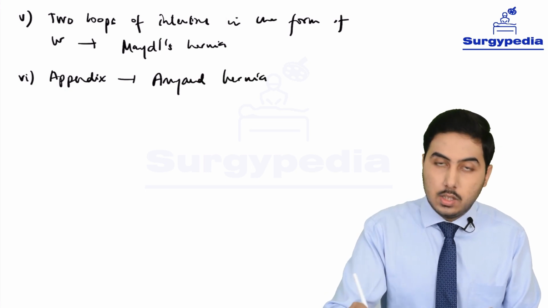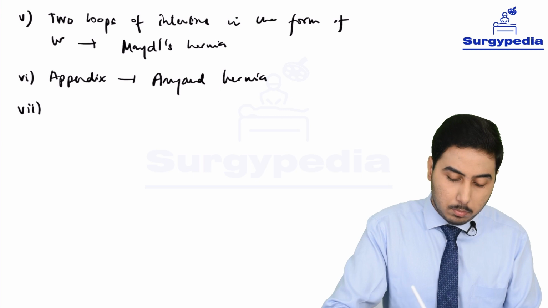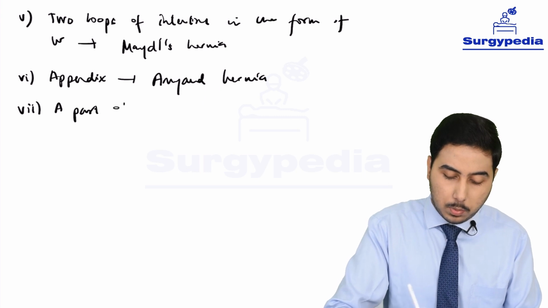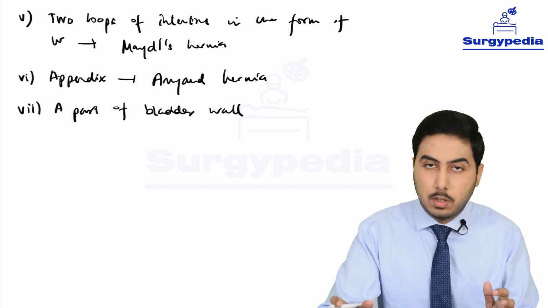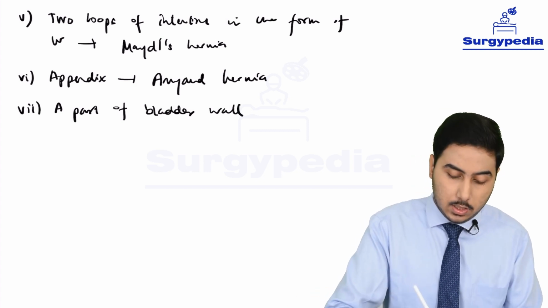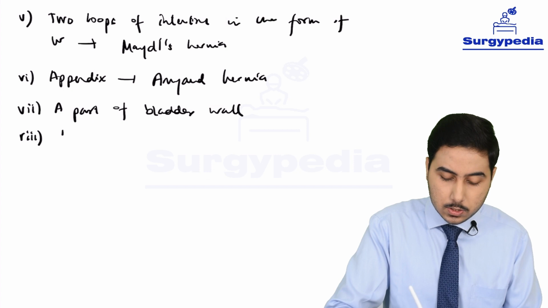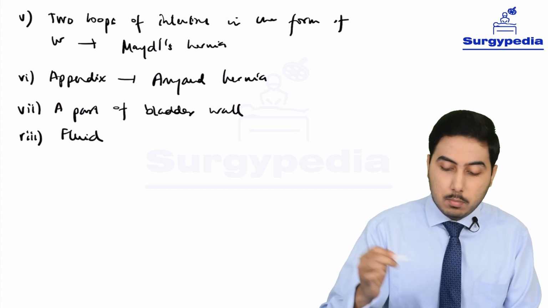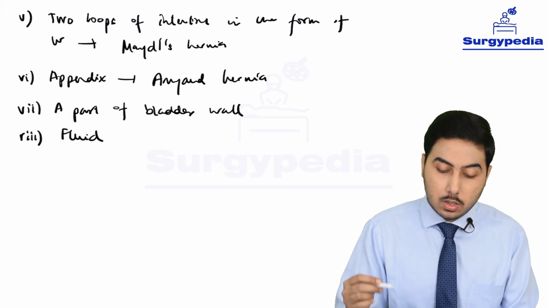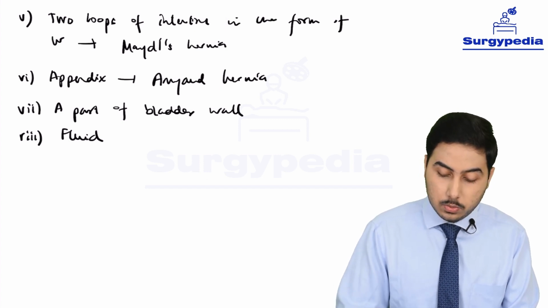The content can also be a part of the bladder wall, and sometimes we don't have any content as such; the content of the hernial sac is just fluid. So we have some named hernias here, and a lot of examiners tend to ask about these names. So let us go through the names.